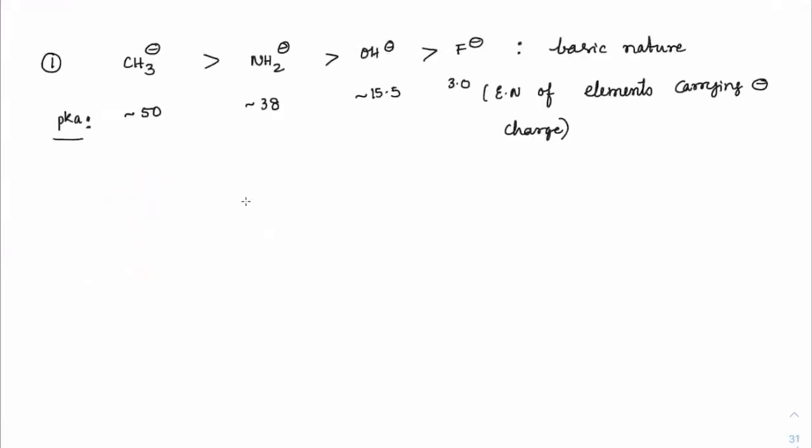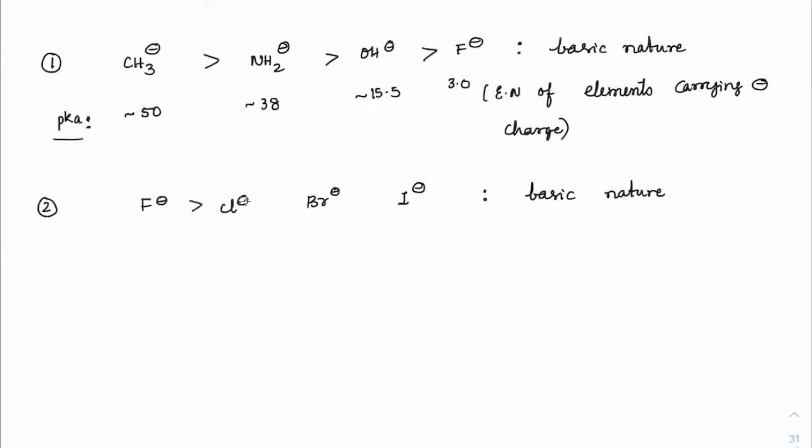And if the pK value is high, it means it is a stronger base. Same way, if you go down the group here, if we have F minus, Cl minus, Br minus, and I minus, how does the basic nature for this vary? Down the group the acidic character increases, so the basic character will decrease.